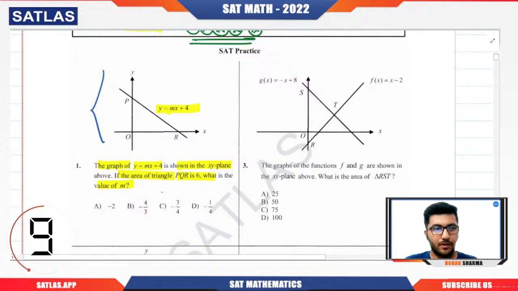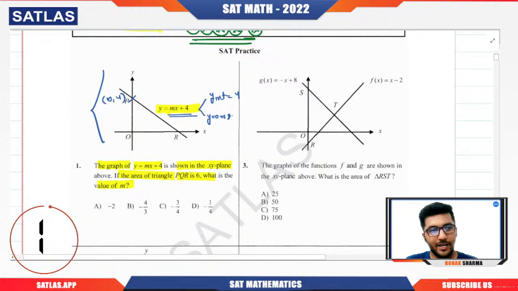Okay. So basically, if this is y equals mx plus 4, I can see that the y-intercept is 4 here. So this will be 0 comma 4. If you go for the x-intercept, put y equal to 0, that will give you x equal to minus 4 by m. So this point B is minus 4 by m comma 0. So this is the base, this is the altitude.